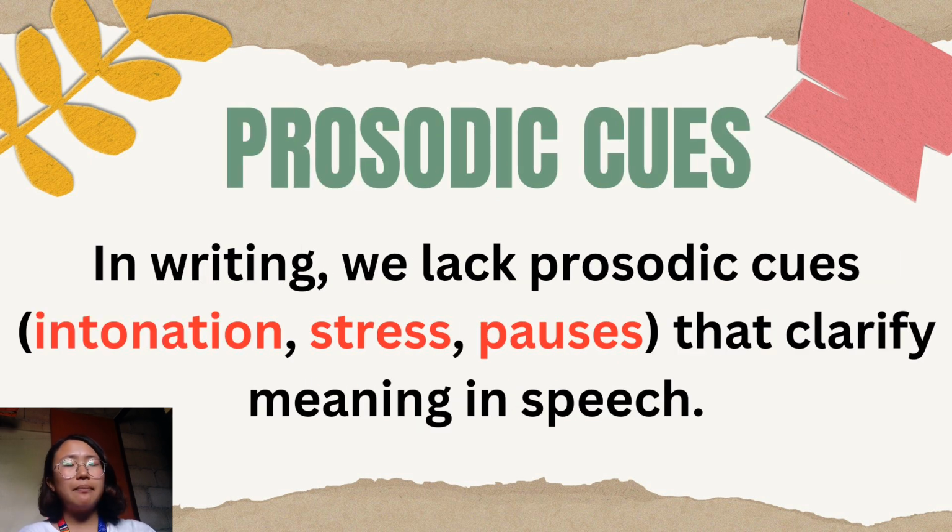The third slide is about prosodic cues. Written language lacks the vocal cues, intonation, stress, and pauses that help clarify meaning in spoken language. These vocal cues, called prosodic cues, add layers of meaning that are absent in text, potentially leading to ambiguity. Example: I like cooking, ma'am, could mean I like to cook, ma'am, or I like cooking, ma'am. The pause and intonation will clarify this in speech.